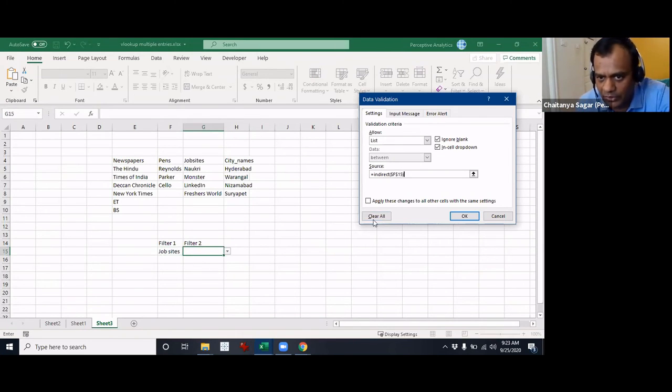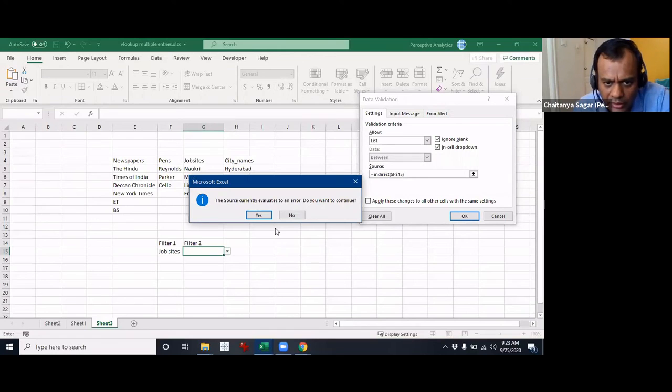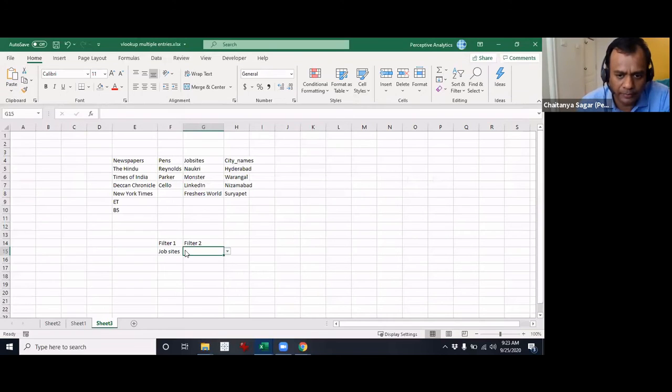Just look at the formula one more time. You're saying equals indirect of the previous cell, which is job sites. It also has the job sites or newspapers or pens or whatever, right? So I'll hit OK. That's fine. Newspapers we already selected, but anyway, we'll check this. So we have the Hindu, Times of India, and so on. Now let's change this to pen. Let's see if it works or not. Okay, it has worked.